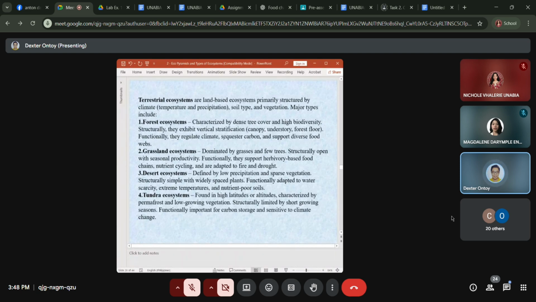All right. Finally, as a kind of summary, terrestrial ecosystems are land-based ecosystems primarily structured by the climate. Of course, when I say climate, there are two major abiotic factors influencing it, the temperature and the precipitation. Then at the same time, the soil type, which actually influences the kind of vegetation, the kind of plants that will grow in the area. The temperature can be high, very low, or in the middle. The precipitation can be high, low, or in the middle.